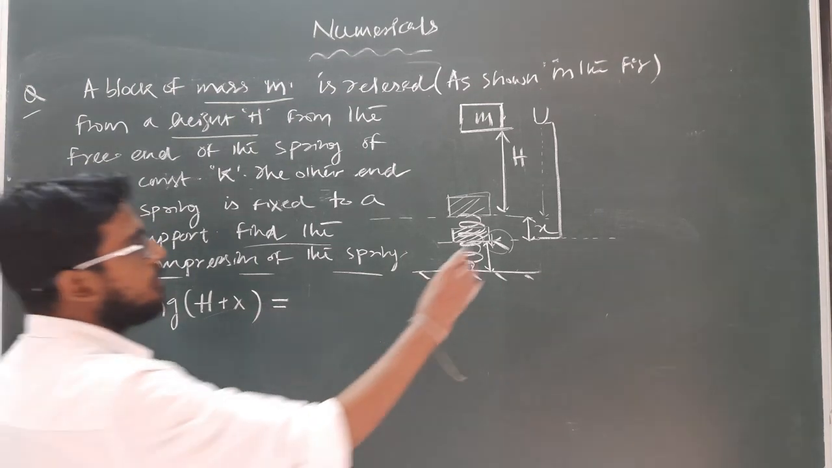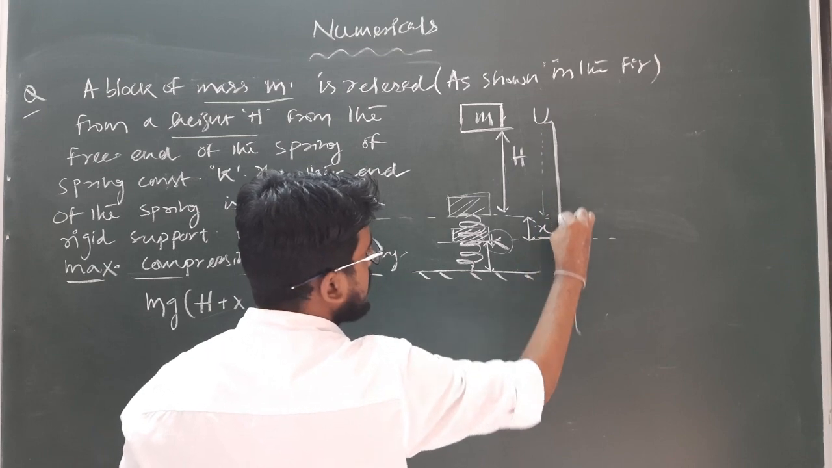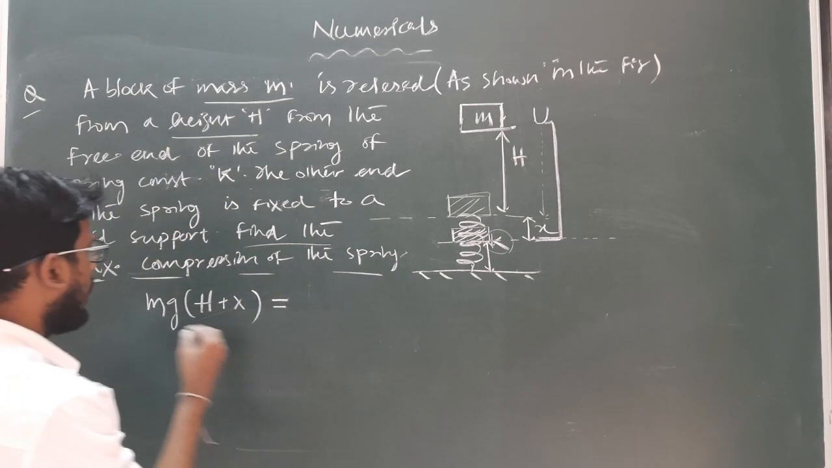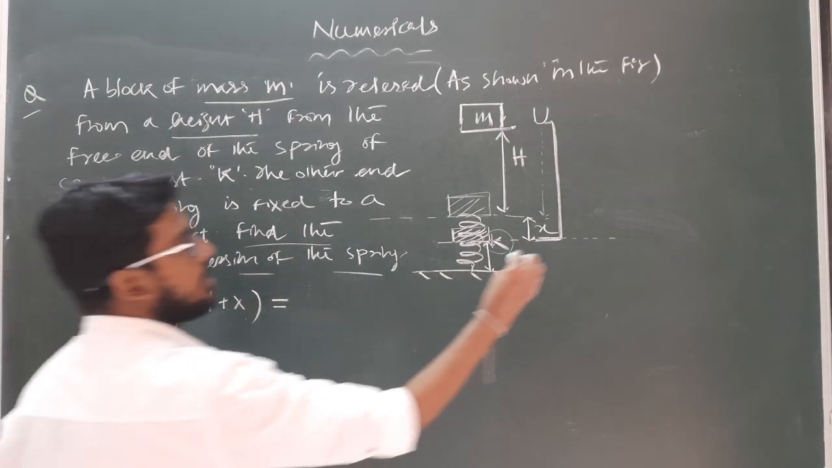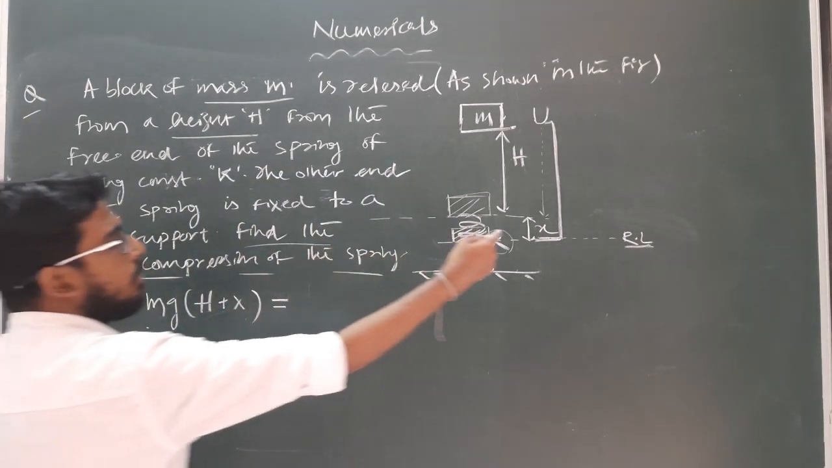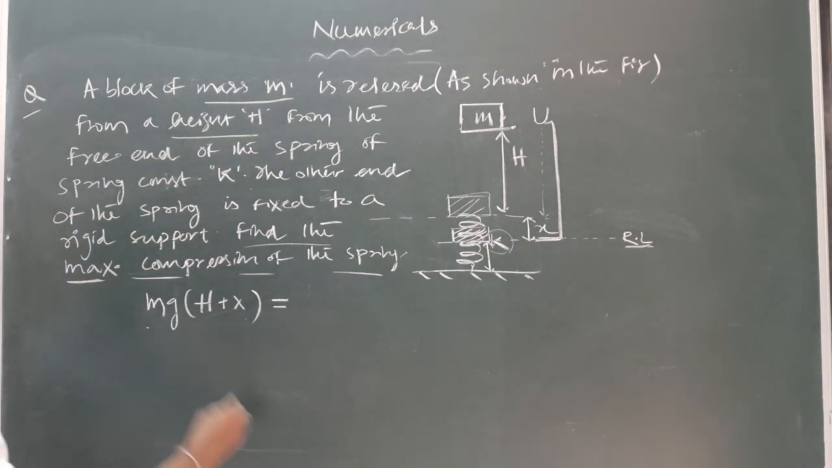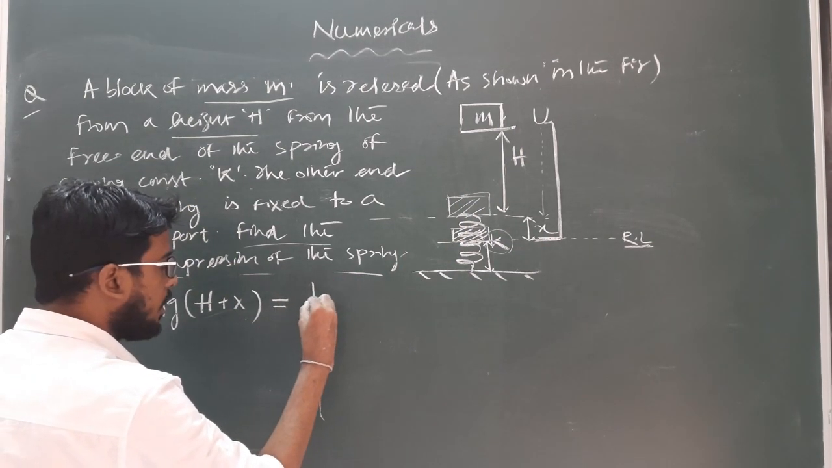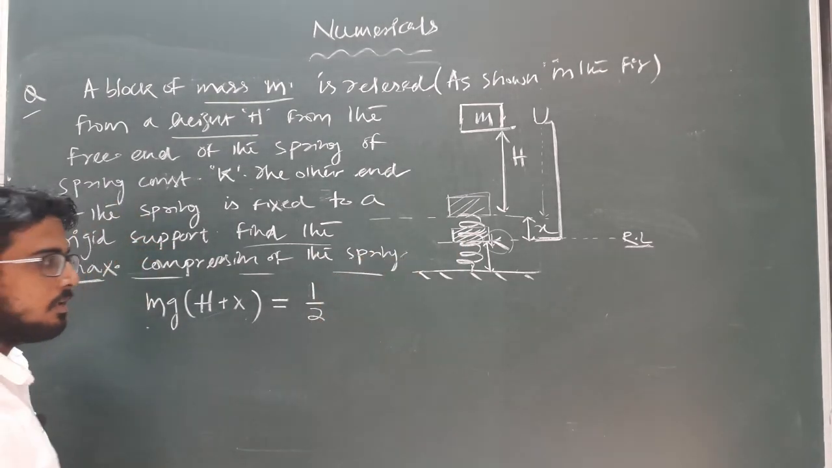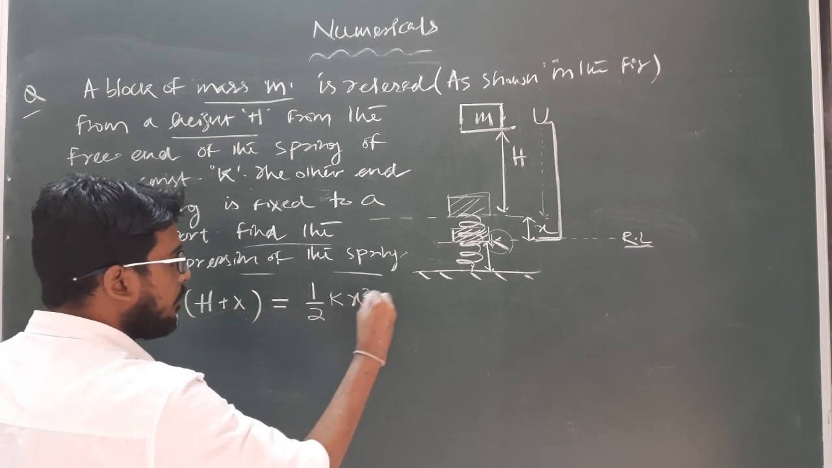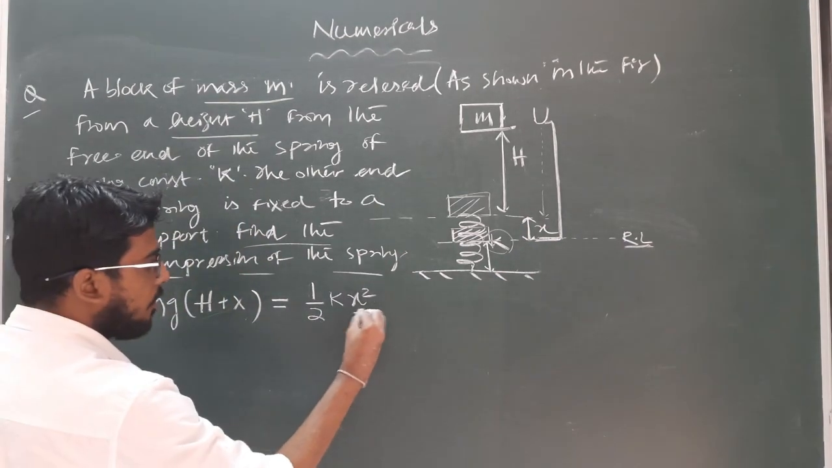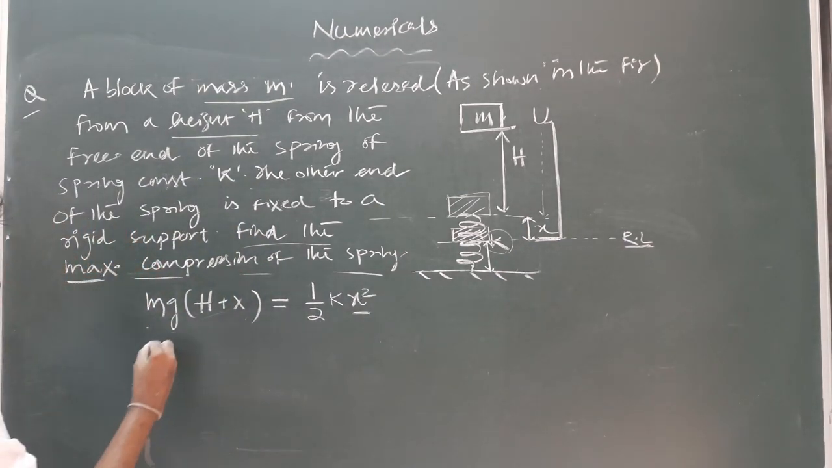If the block travels a path h plus x, what will be the potential energy at the initial level? That is mg h plus x. I am considering this level, where the block comes to rest, as the reference level. So the complete height of the block from this reference level will be h plus x, and the potential energy is mg h plus x. Now this potential energy is completely converted into the potential energy acquired by the spring due to its change in configuration, which can be written as half kx square, because x is the maximum elongation which I am taking. Now we have to find the value of x. So this will become how much?